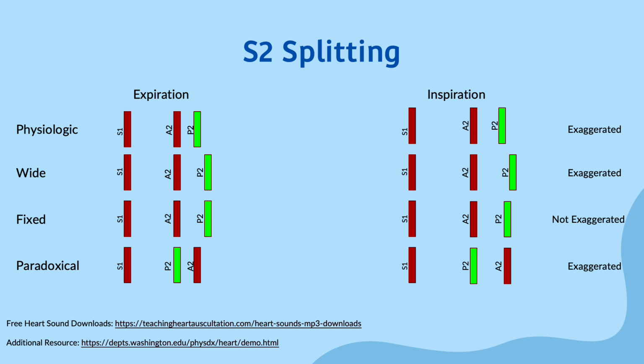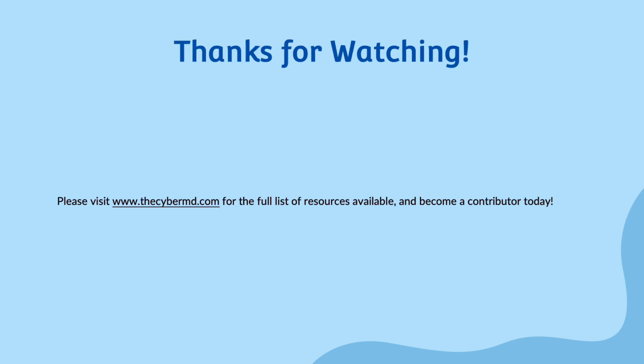Conditions that can delay the closure of the aortic valve include both aortic stenosis, with the same mechanism as pulmonic stenosis discussed earlier, as well as left bundle branch blocks with the same mechanism as a right bundle branch block discussed earlier. In summary, split S2 heart sounds refer to variations in the timing of the aortic and pulmonic components